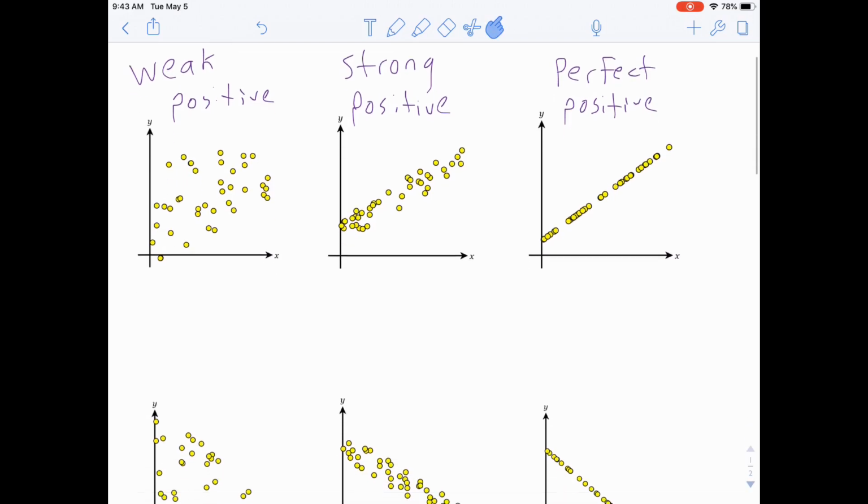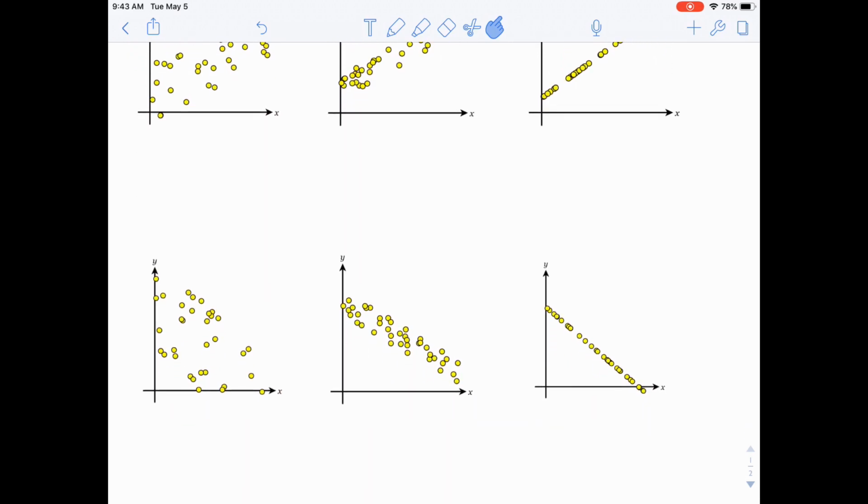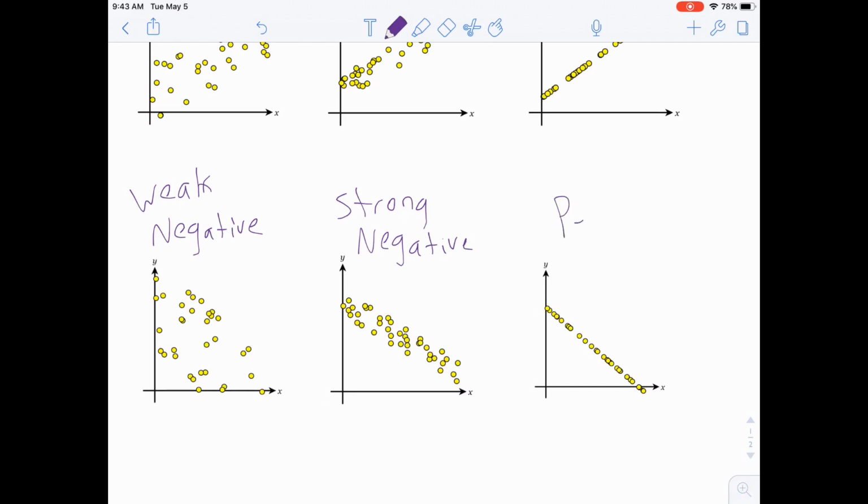positive correlations. Now if we scroll down here to negative correlations, if you look all the way to the left, you'll notice they're going down. All the way to the left is a weak negative. We'll talk about examples momentarily. Again, it's still going down, but it's not really resembling a line. Then we get strong negative, okay, where they start to come together or bunch together. And then we have a perfect negative, which in those cases, those are in a line. If I were to draw a line, I can draw a straight line.